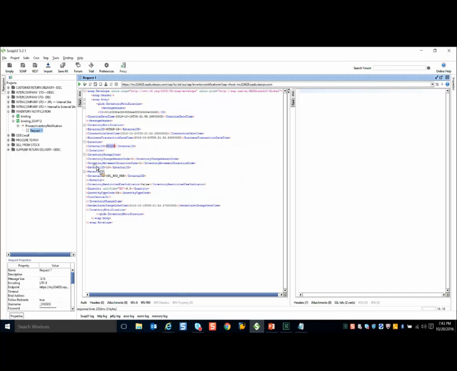Now this is an important tag because this is where you have to update whether you are performing scrapping or it is for consumption purpose. So the reason code for scrapping is 3 and the direction is 1, that is goods issue. Because when you're scrapping the product from the inventory, you are taking out that quantity for the scrapping purpose. So I have updated it as 3 and 1.